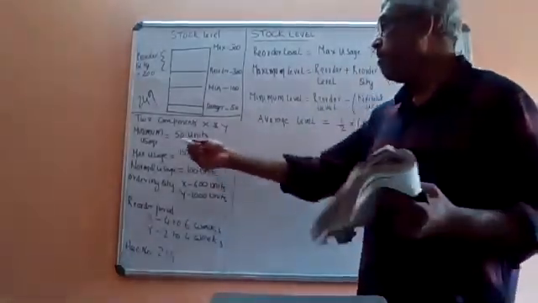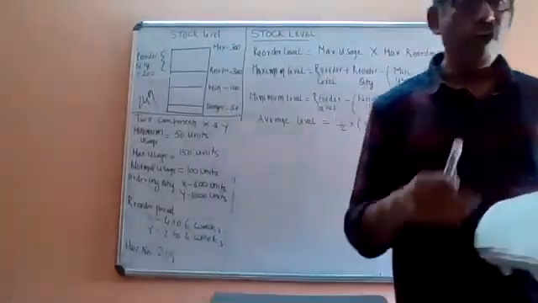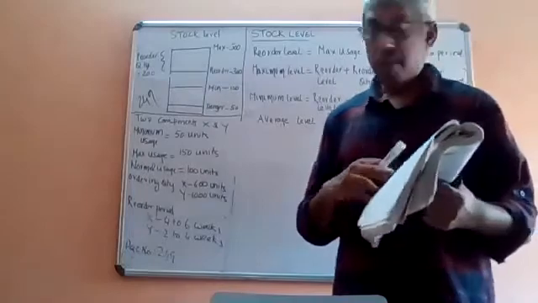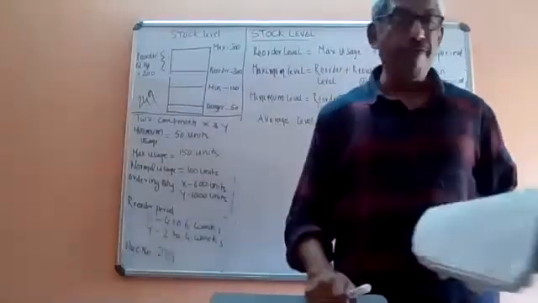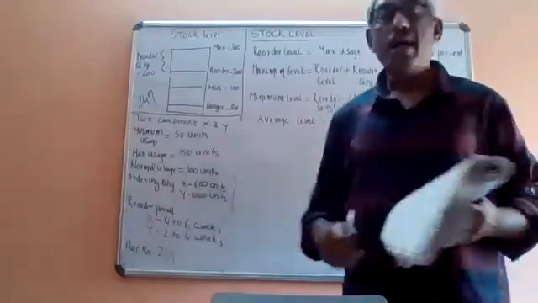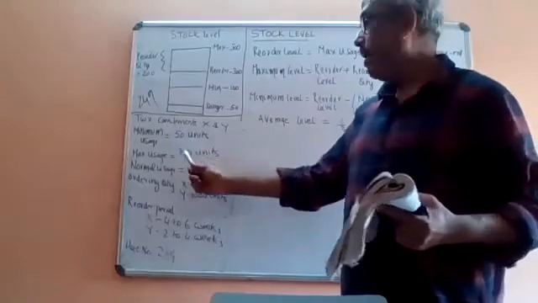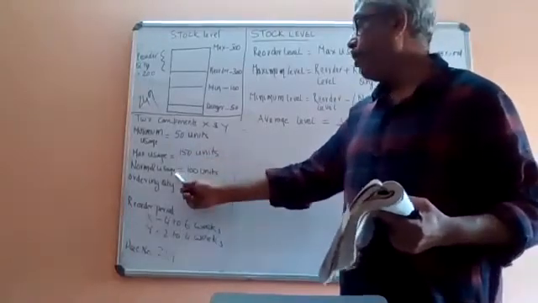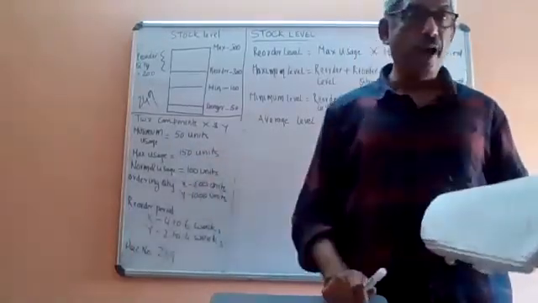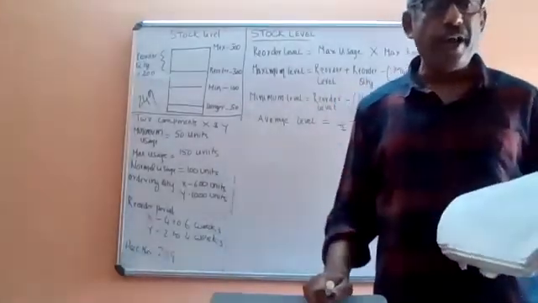The minimum usage or minimum consumption is 50 units. Maximum usage is 150 units. Normal usage is 100 units. So minimum is 50, maximum is 150, and normal usage is 100 units. And ordering quantity.